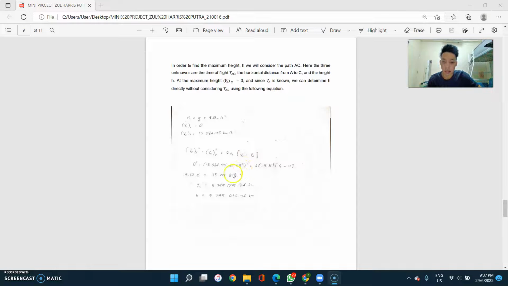Then for the height of AC, I got 5,799,075.34 kilometers. So this is the highest vertical that the missile can go.